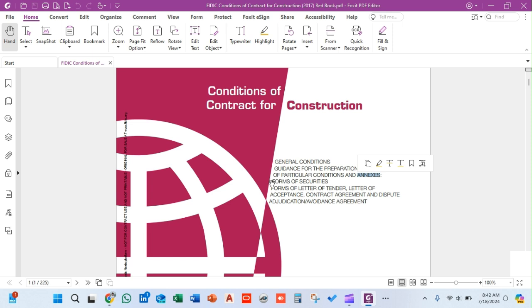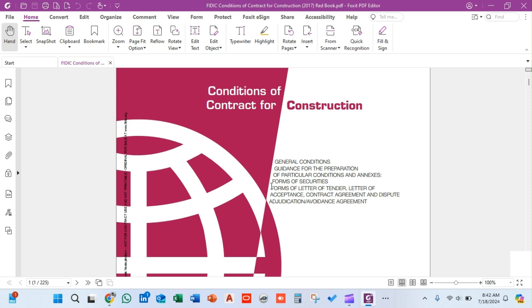The other thing is the forms for securities, that is the bid security, the performance security, and other securities as required from time to time, like for the secured advance and all the things that come across during the practice of any construction contract.